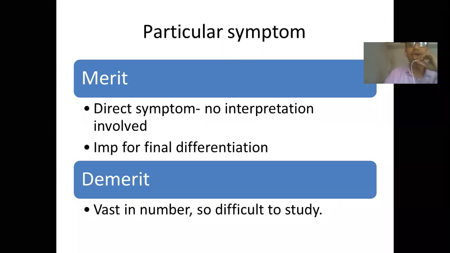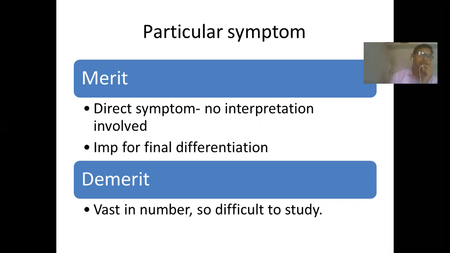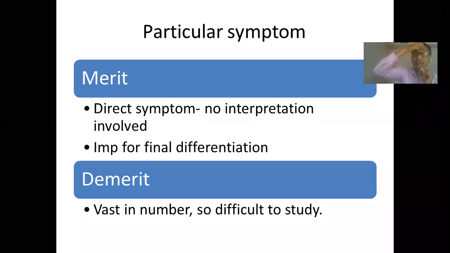And the difficulty, any difficulty in this general symptom and particular symptom? So remember, these two terminologies, general symptom and particular symptom, are very important in homeopathic materia medica. Do not confuse these two terms. If you understood the difference between general symptom and particular symptom and their relative value, most of the job of studying homeopathic materia medica is over.